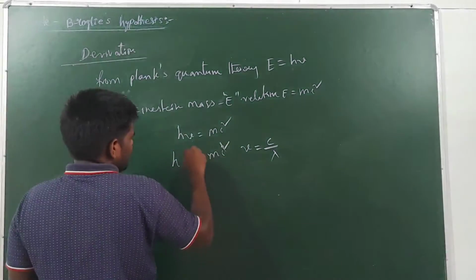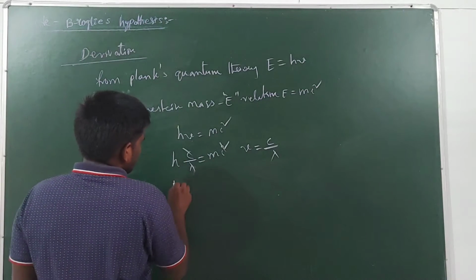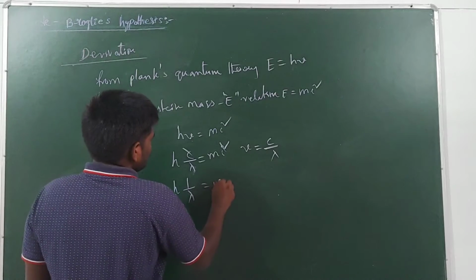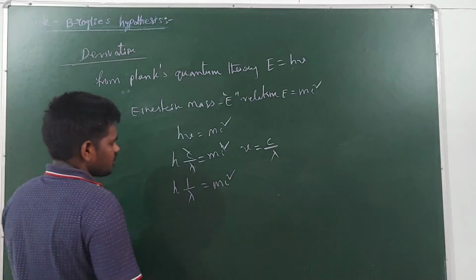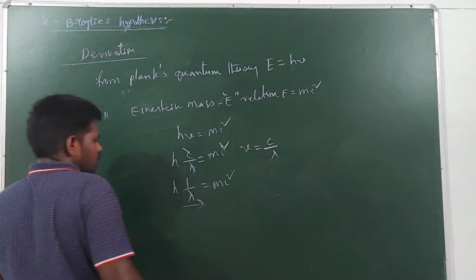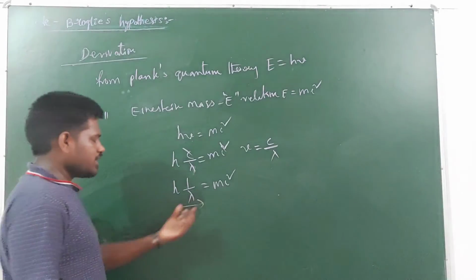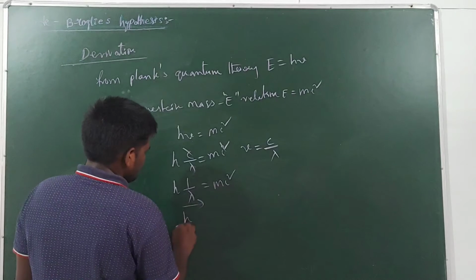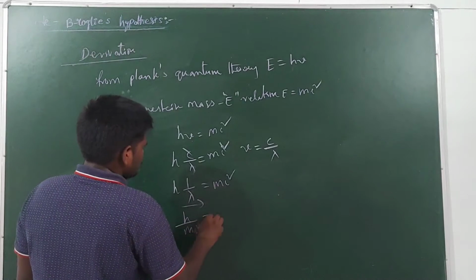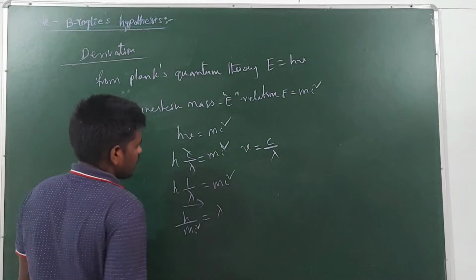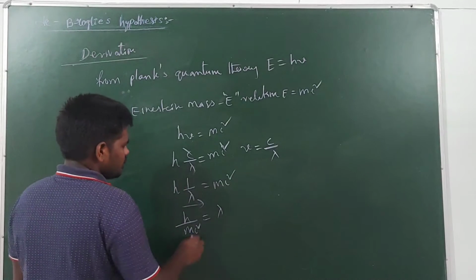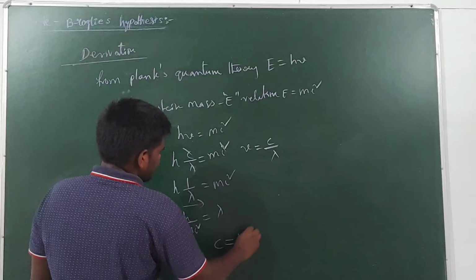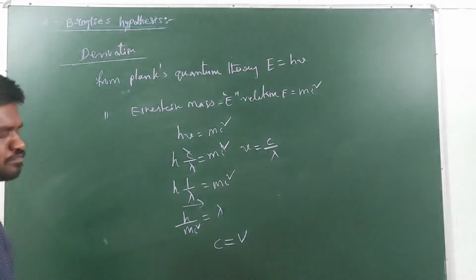Now c will be cancelled with one c of the square, and you can write h into 1 by lambda is equal to mc. Now send h to the right hand side and bring mc to the left hand side. Then it will be lambda is equal to h by mc. So, guys, c means velocity of light; for particles you can take c is equal to v.